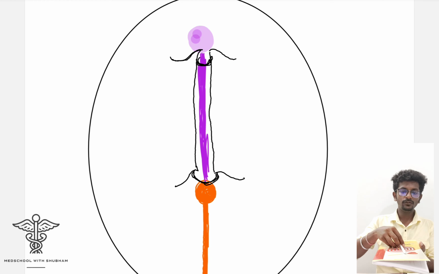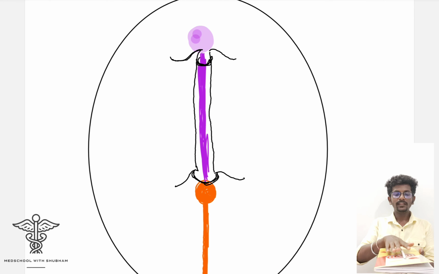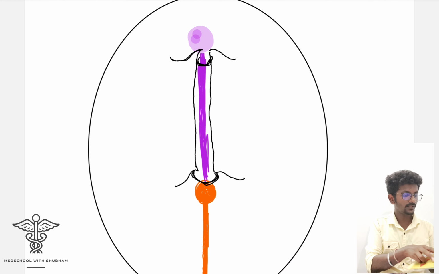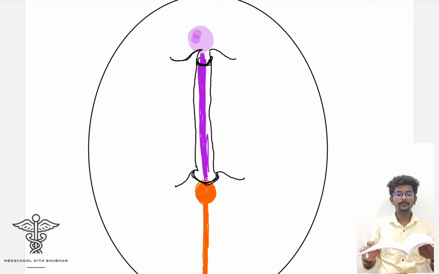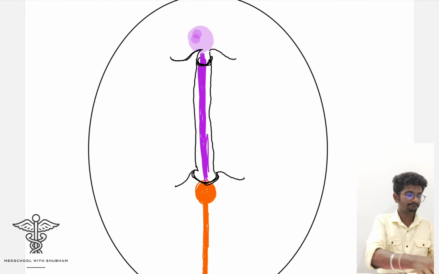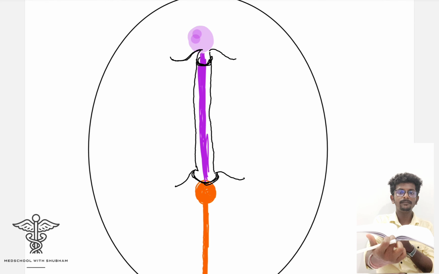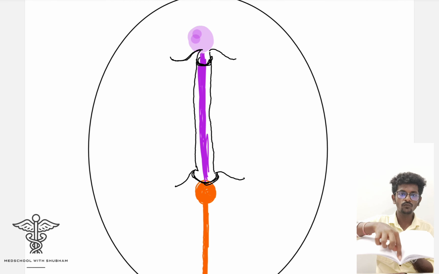Now this is the notochord. Assume this is the notochord. This is the prochordal plate, and this is the primitive node. Now, wherever there is notochord, the plate will come upward in this manner. So it will look something like this. See, in this manner. Assume that this is the plate. So a groove will be formed in this center, and the fold. Assume that this is a fold and this is the groove in the center.